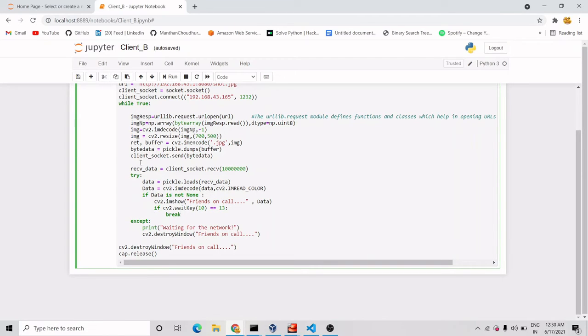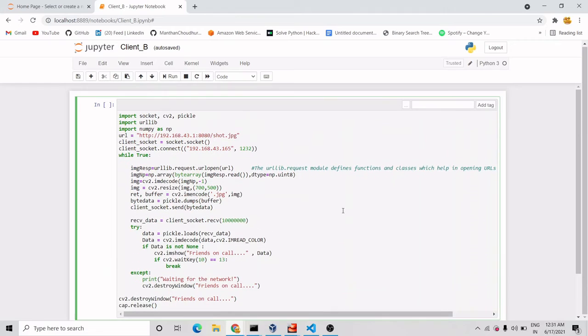And if this method fails, if we do not collect any data, if data does not come or something happens, some error comes, then this try will accept this condition and print that it is waiting for the network, or there's some network connection error, and it will not crash our program. So for our program not to crash, we are using try and except. And finally our window will close. This window we are using, we are closing this window only. So this is all about the client B program.